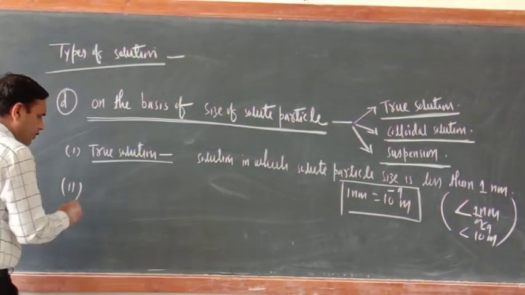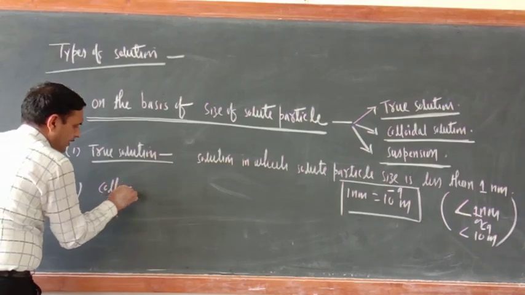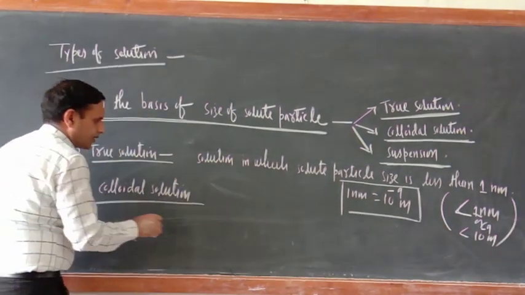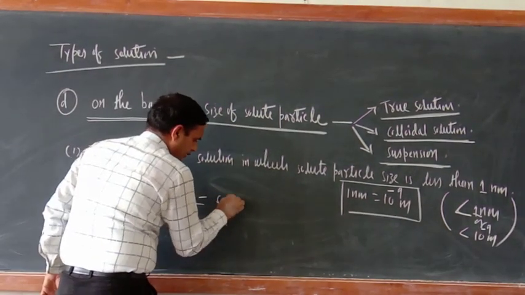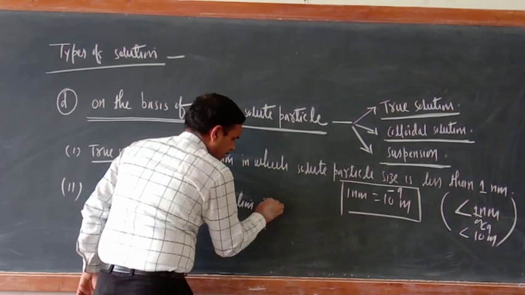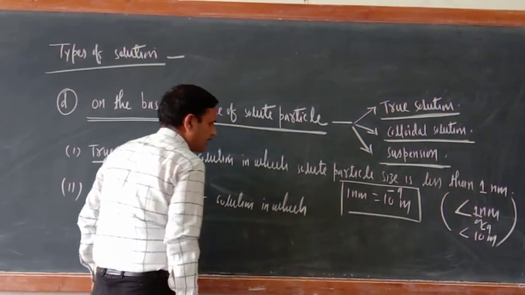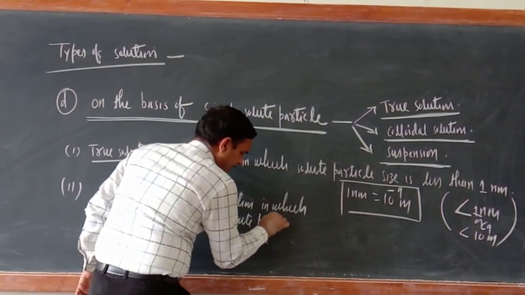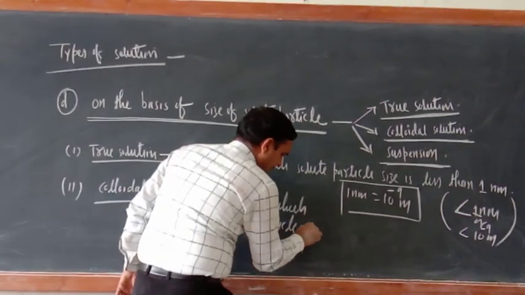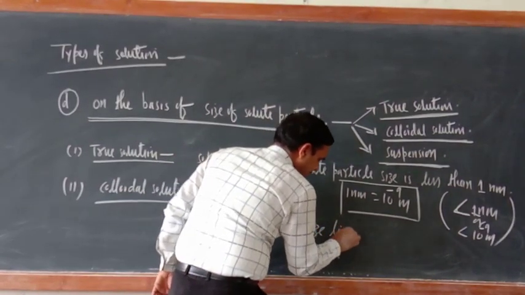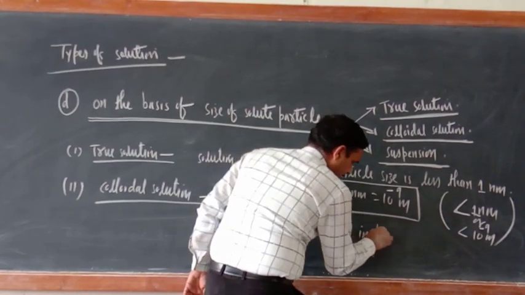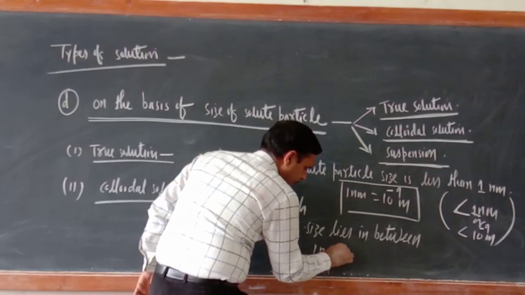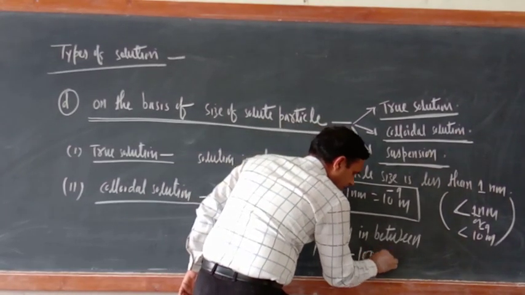Now what about colloidal solution? Colloidal solution is the solution in which solute particle size lies in between 1 nanometer to 100 nanometer.